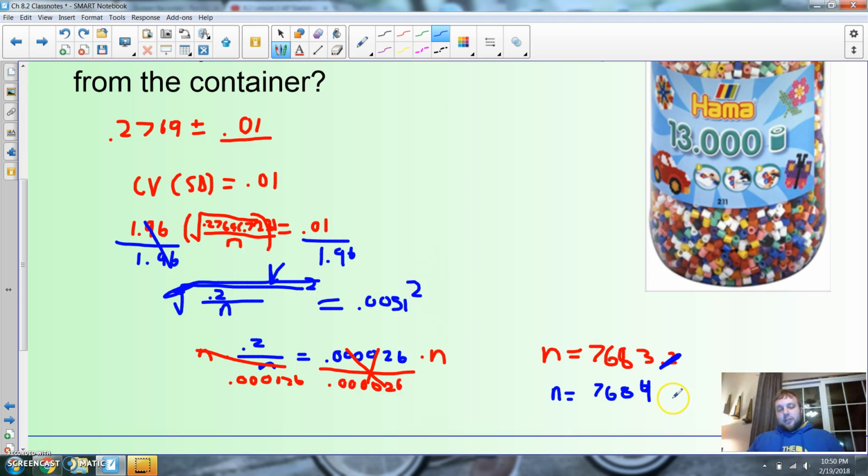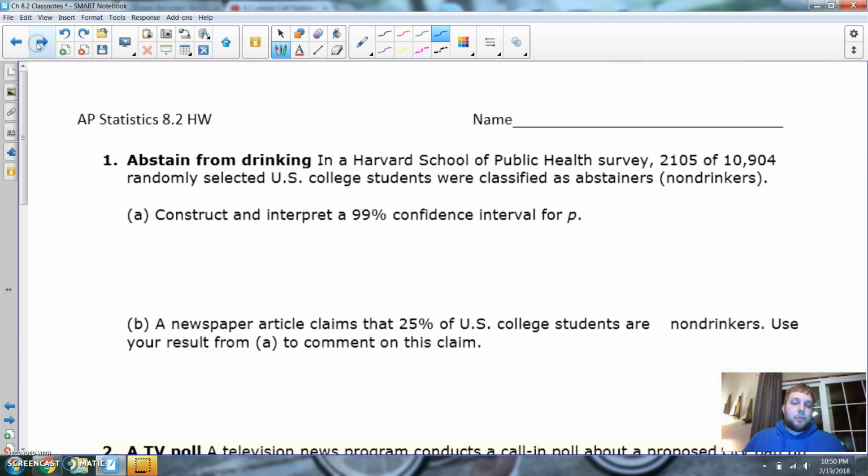Now, some of you are thinking, this doesn't pass the independence test, and you're exactly right. If this was real life, obviously I would not take a sample of 7,684 beads, because it doesn't pass the independence test. That's not less than 10%. But anyways, for kicks and giggles, all right, let's go. We'll do one more story problem like this.